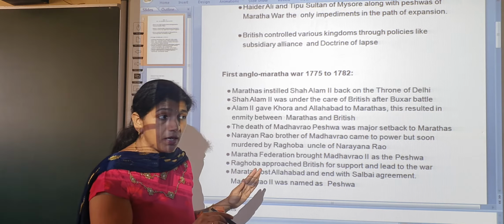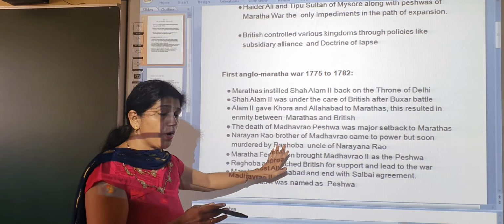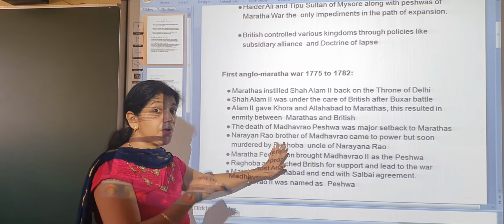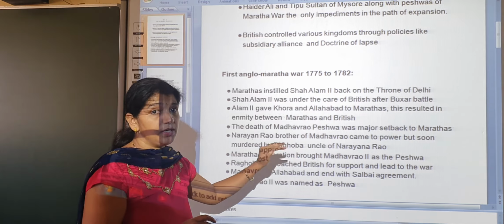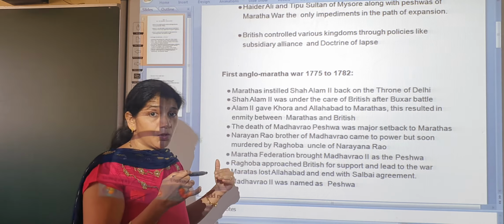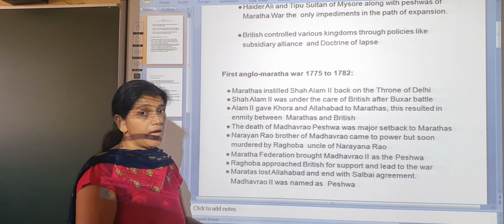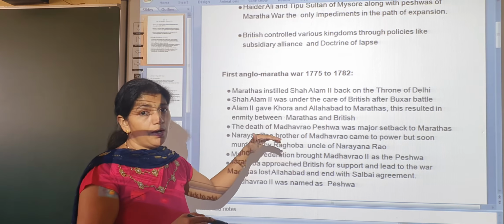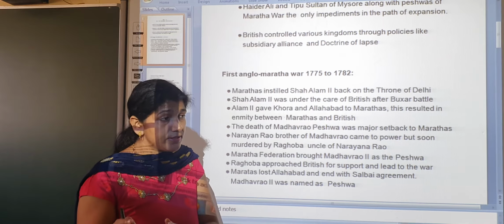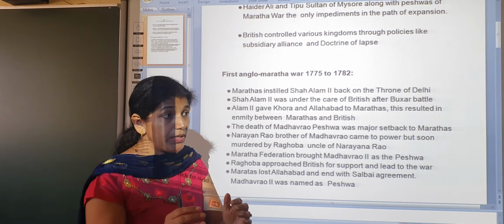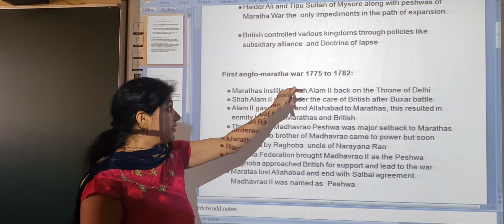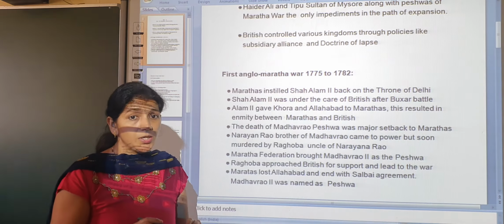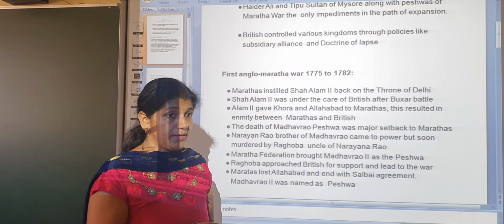Raghunath Rao wanted to become the Peshwa of the Marathas, but Madhavrao II became the Peshwa. So for the First Anglo-Maratha war, Raghunath Rao approached the British and started the war. On the other side, the British were also waiting for this condition, the political setback of the Marathas. So in 1775, the First Anglo-Maratha war started.